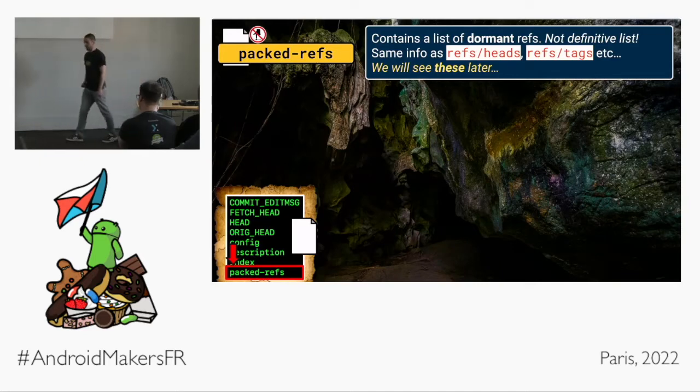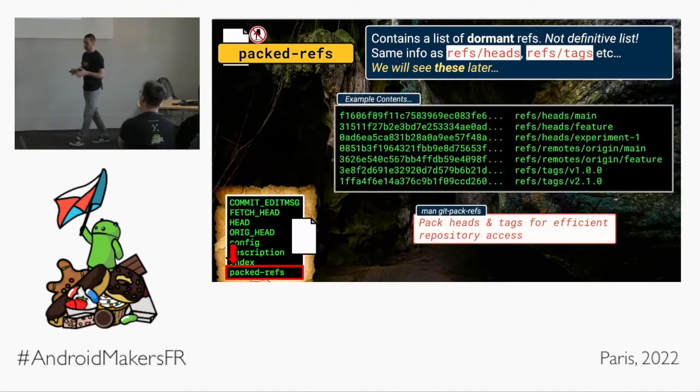The packed refs file, this is boring. This contains a list of dormant refs. It's similar to information that we'll see later in the refs folder, which we will see later. The file looks something like this, and again, it's a commit reference pointing to a ref thing that we have yet to learn about. But why is this file here if it's so boring? Well, this is something interesting. You'll see a bunch of these efficiency files around Git. These files that Git sort of just throws in all over the place to make it better at doing its Git thing.